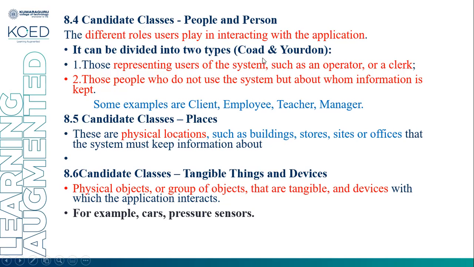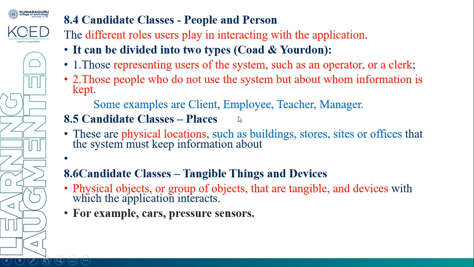It can be divided into two types according to Gordon Yardan. Those representing the user of the system, such as operator and clerk. One type is user of a system, for example, a bank client can use the system. Second, those people who do not use the system, but whose information is kept. For example, client, employee, teacher, and manager are some examples.